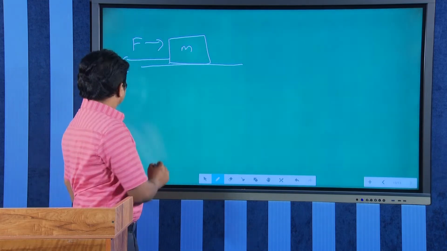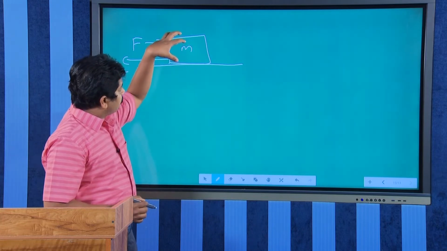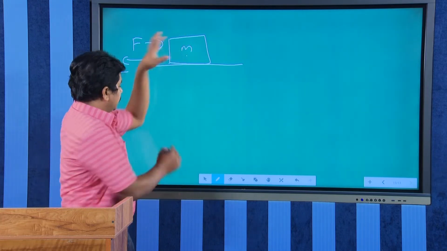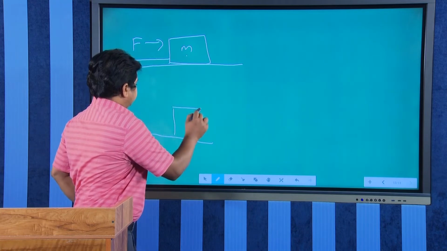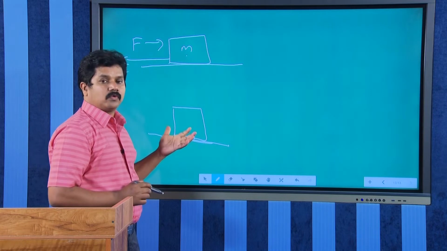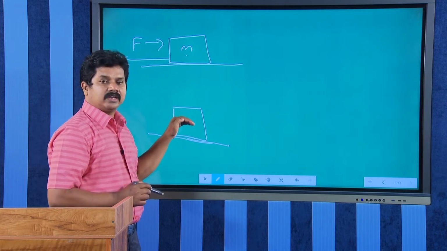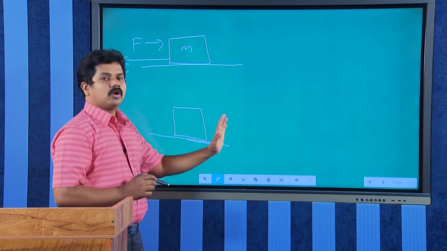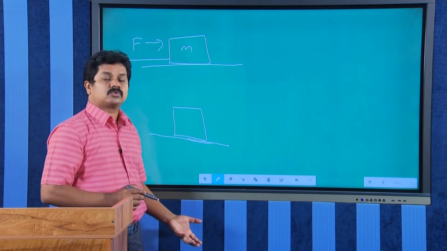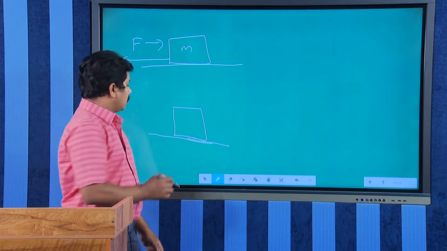Now, initially the block was just placed on the table. There is no force at all, meaning the block does not have any tendency to move over the surface. Friction also will not be there, because there is no tendency for relative motion.